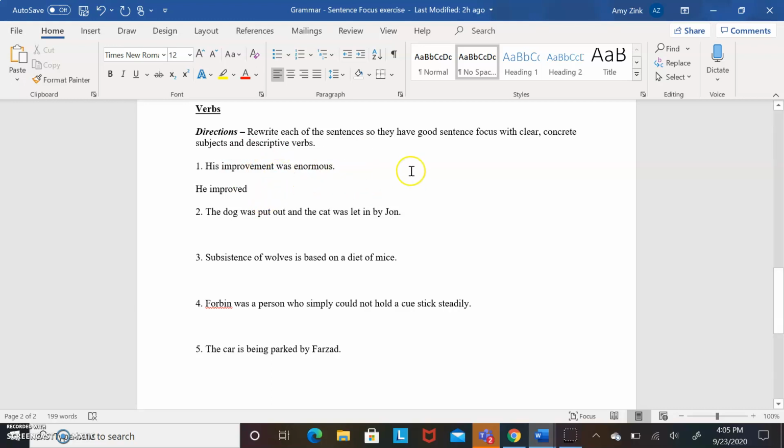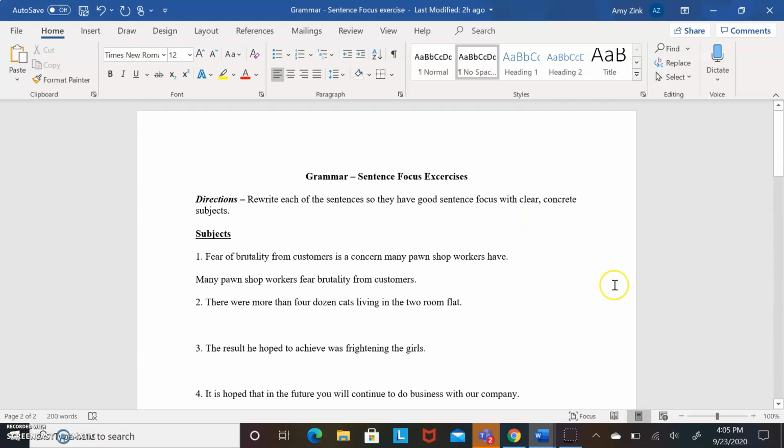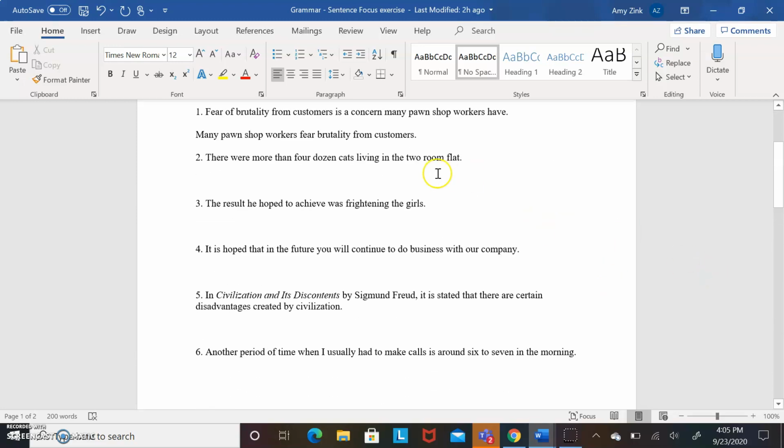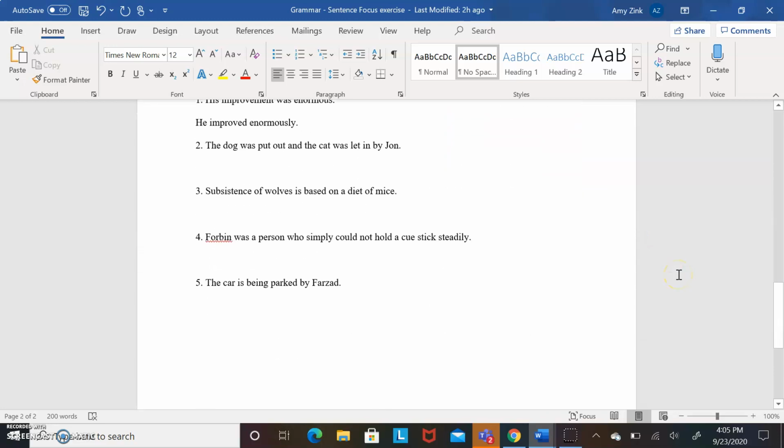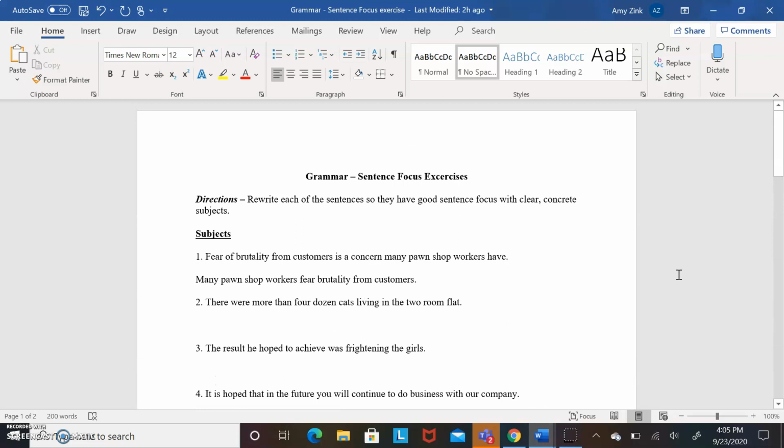And then what we can do is change enormous into enormously, which is an adverb because it's describing the verb improved. So he improved enormously. So it's much clearer. We have a much more descriptive verb, and it's a more visual sentence, which is going to make it easier for a reader to understand. So what you'll do is you will do the remaining sentences, write in the answers for the one that I did to show you how to do the exercise, and then do the other ones and submit them on Canvas.